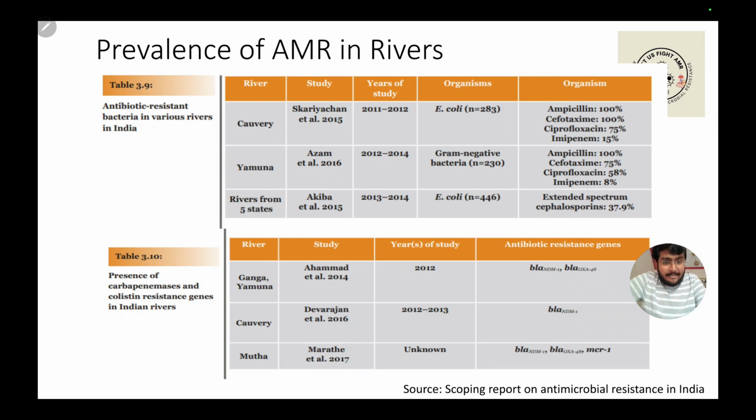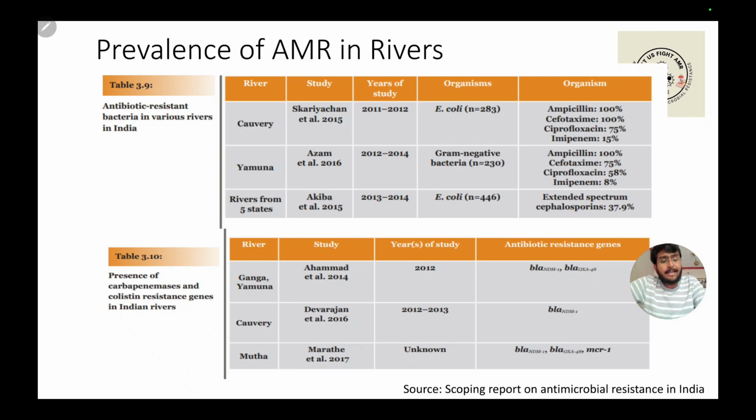Other rivers in different states have also been studied, and E. coli and other bacterial species have been tested for the prevalence of antimicrobial resistance. And it's a shocking 100% resistance which is seen against ampicillin, cefotaxime, 75% against ciprofloxacin. Again, resistance towards cephalosporin and imipenem has also been observed.